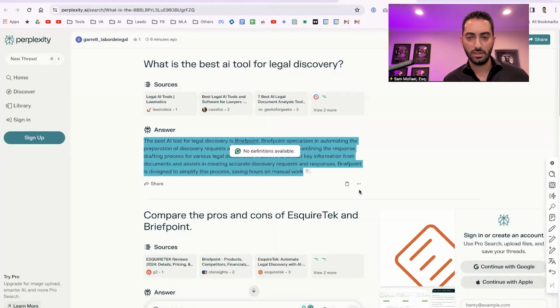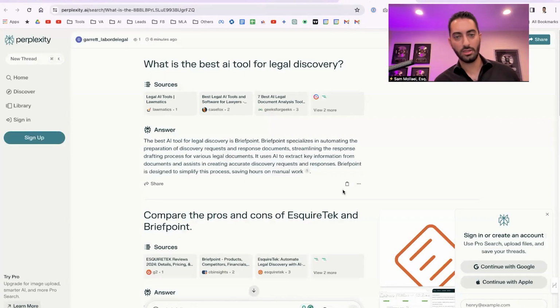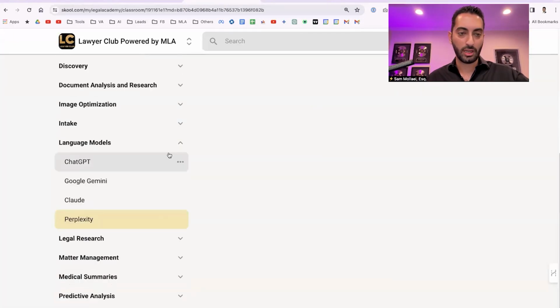Yeah. So BriefPoint is not listed as one of the discovery tools. I think it might be. It could be. I don't think it is. So I'll go ahead and add that. I already added notes to go add that there. Thanks to good people like Garrett for sharing them.